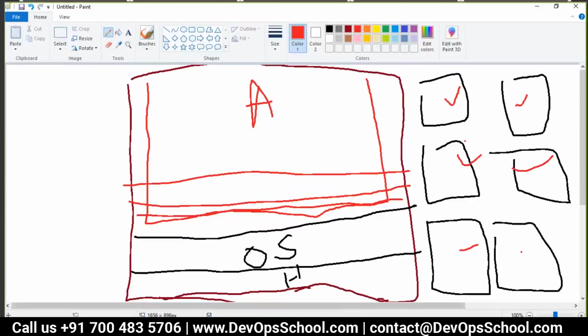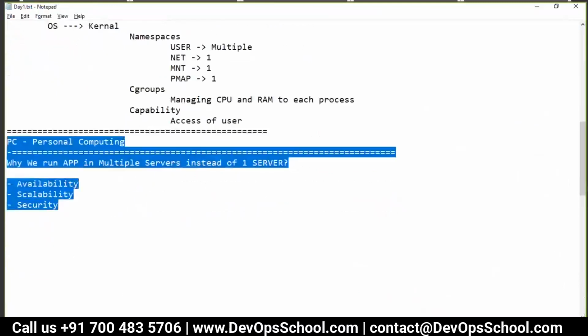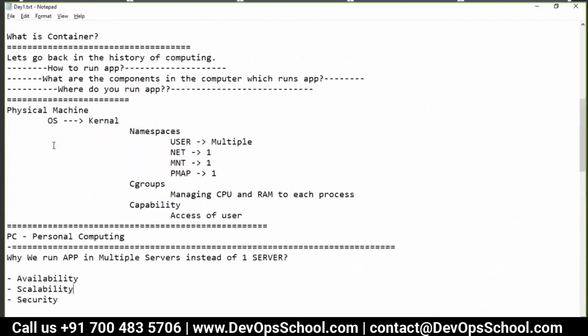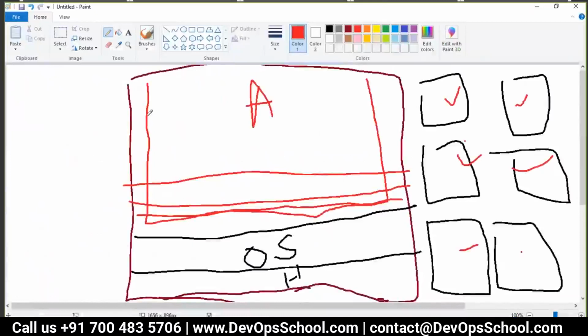So the problem with organizations is they cannot survive running applications on physical machines. Then one revolution has happened. What is the problem in this model?